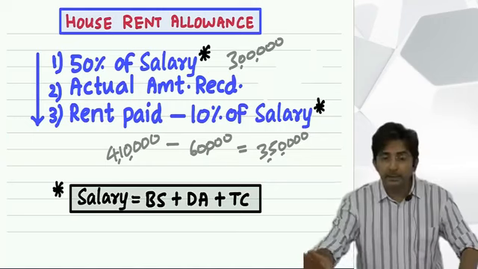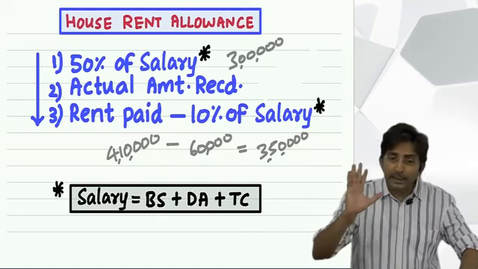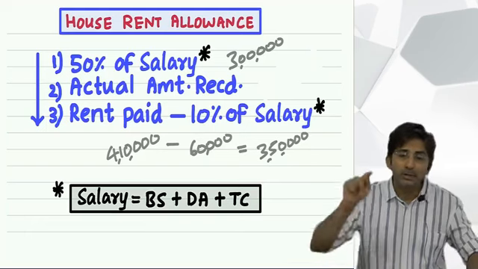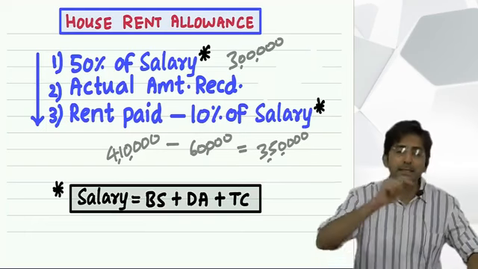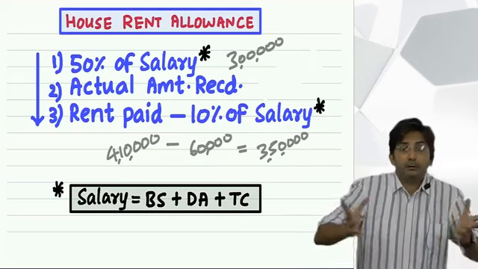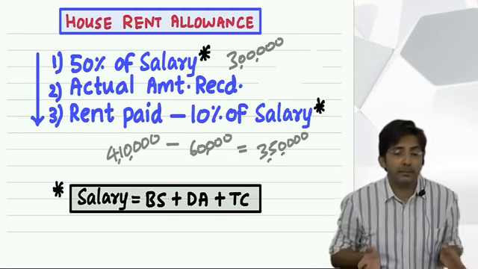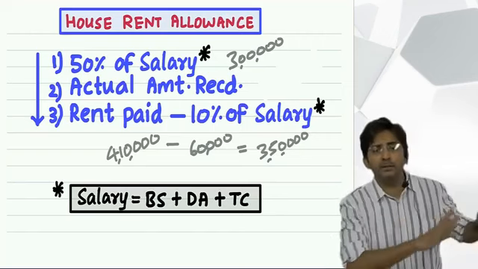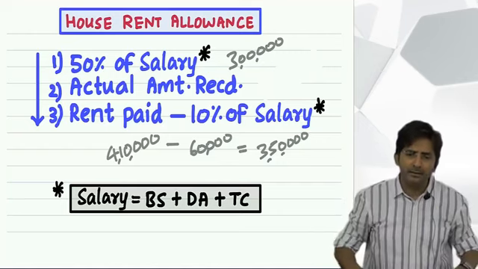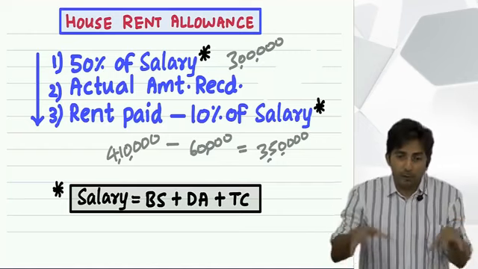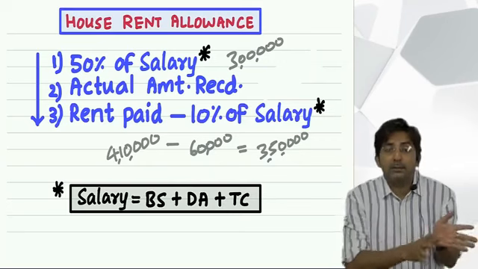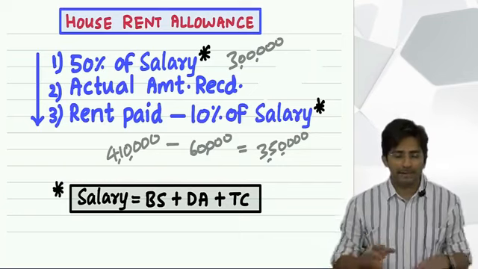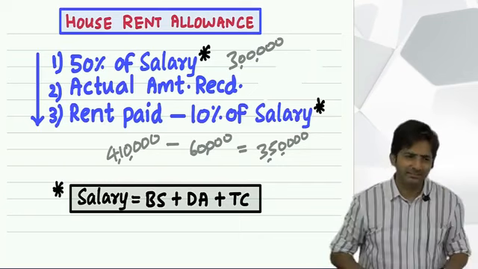And it happens with many of my friends, they are getting HRA from their company, but they have their own house. But you know what cheating they do? They show as if they are also paying rent. They show that I am staying in my mother's house, my mother is charging rent. They show rent paid to mother. One of my friends is doing like that only. Actually, he is staying in his own house, but the house is in the name of his mother. In his name there is no house.